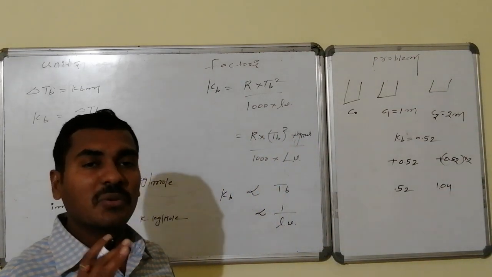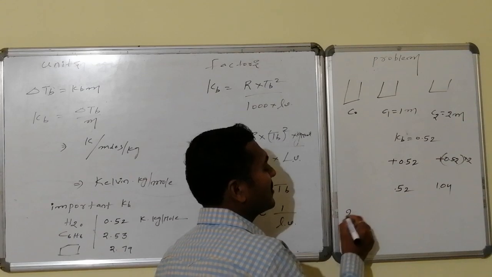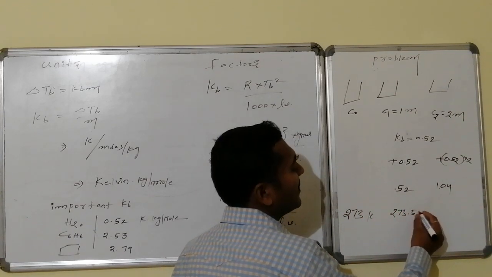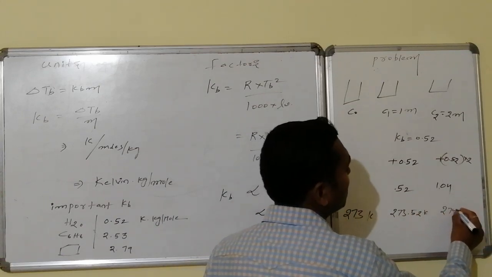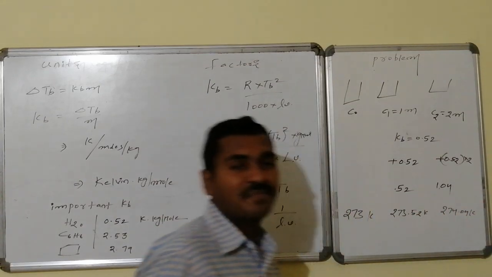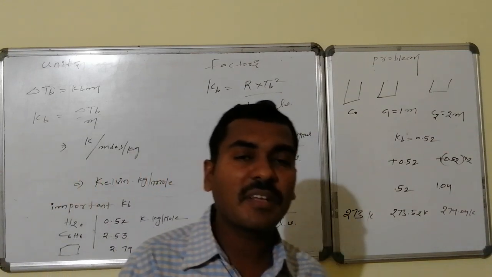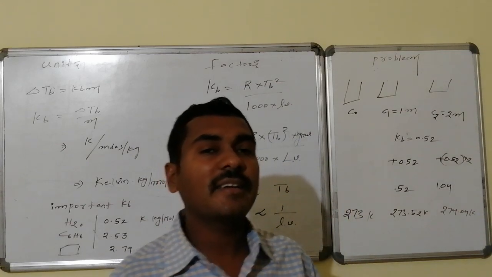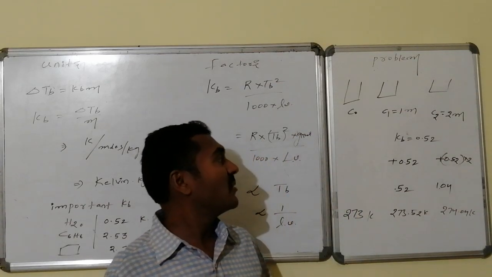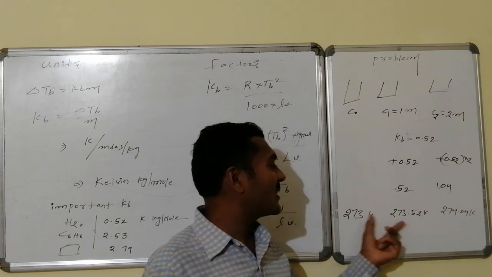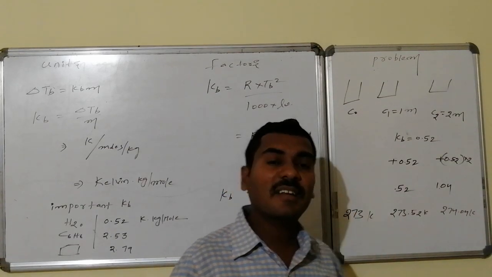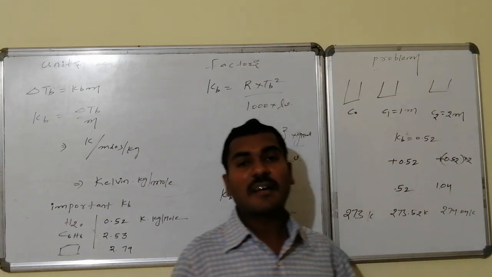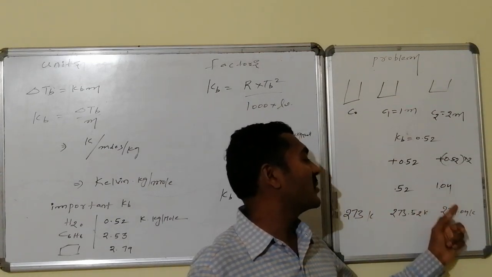So therefore the total boiling point will be equal to, this is 273 Kelvin, this is 273.52 Kelvin, and this will be equal to 274.04 Kelvin. Thus, as the concentration of the non-volatile solute increases, correspondingly its boiling point also increases. For a 1 molar solution it is greater than 273. To what extent is it extra? That is extra by 0.52, and this is twice extra by 0.52, that will be equal to 1.04.